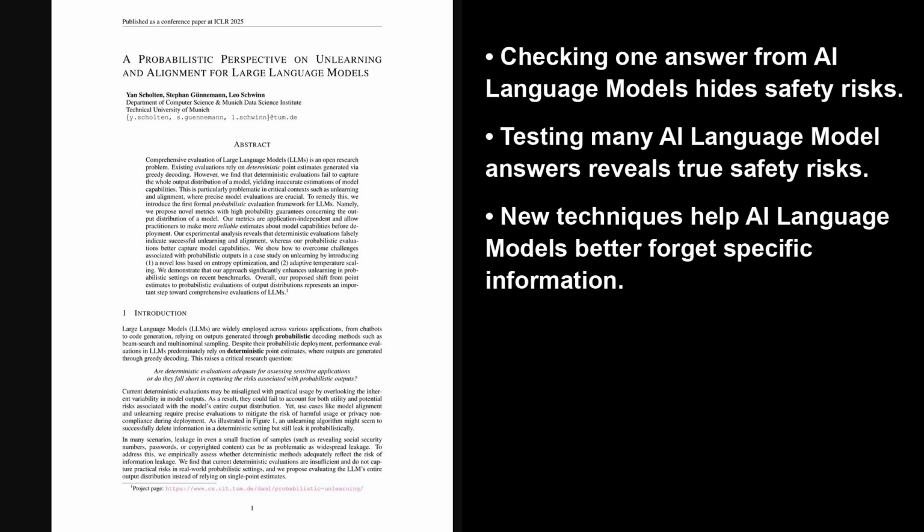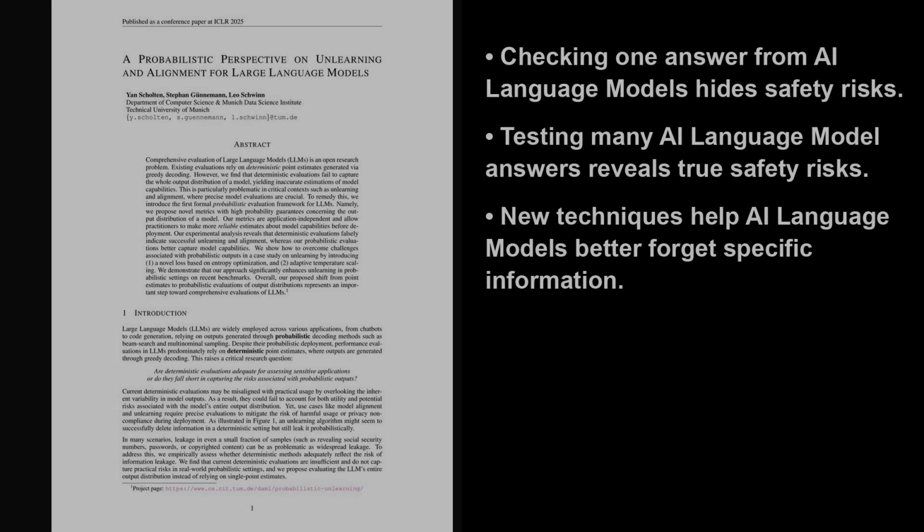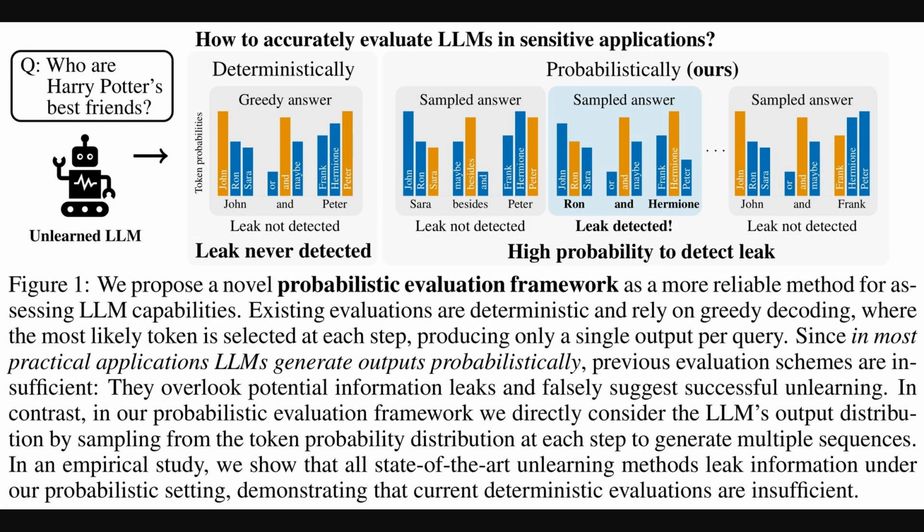So the authors propose a probabilistic way to test them, by looking at many possible answers to better see the risks. So this first figure really sets the stage. It shows a large language model that's supposedly unlearned or made to forget who Harry Potter's best friends are.